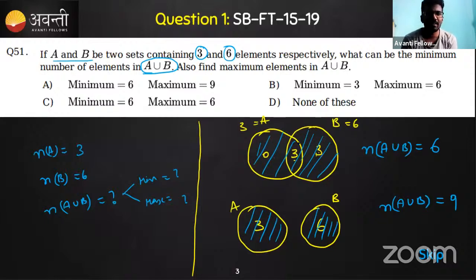So our answer has to be option A, which says the minimum is 6 and the maximum is 9. Option A is the right answer. Did you solve this question in the examination? Solvable, isn't it? See how much time it took. Less than 1 minute, and you will end up getting 4 marks easily.